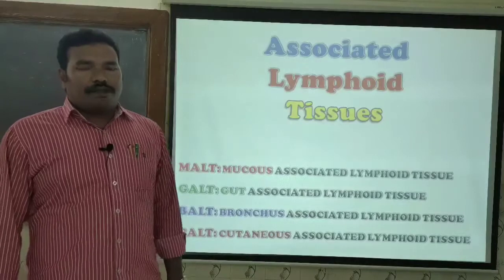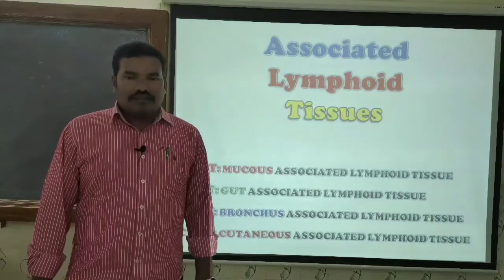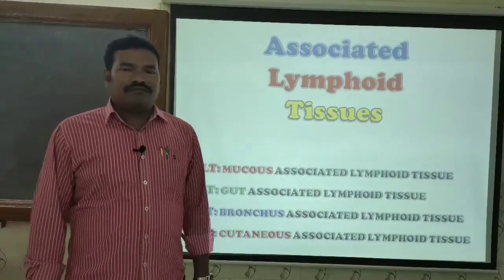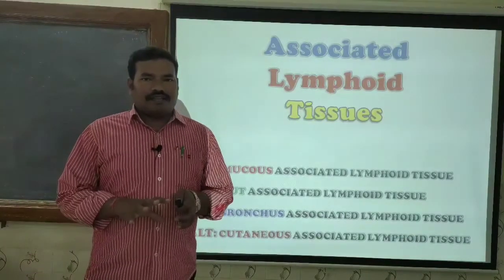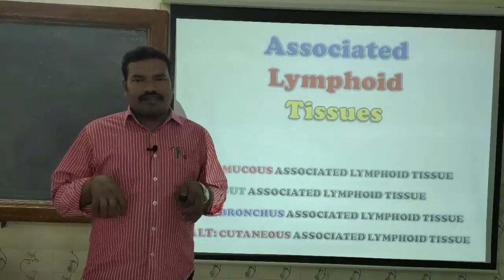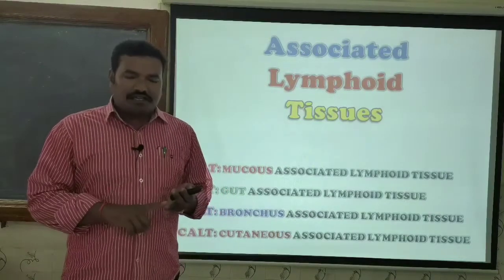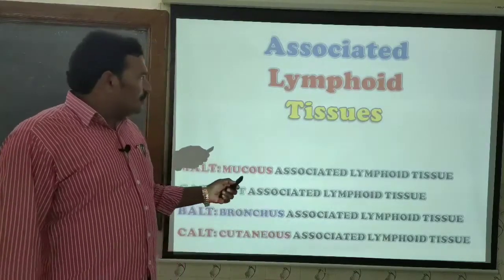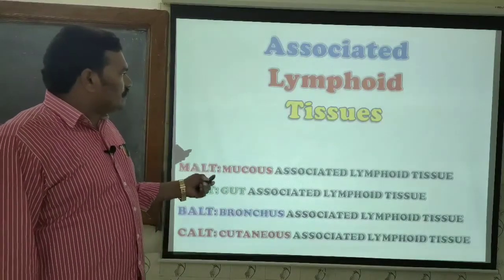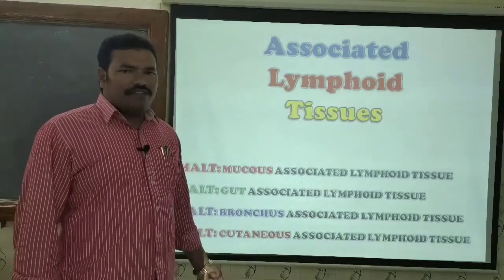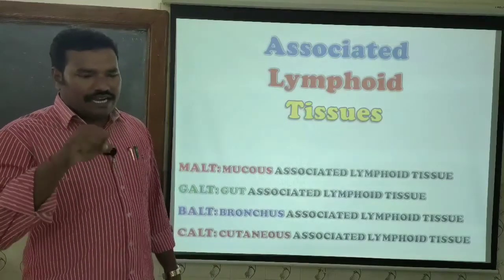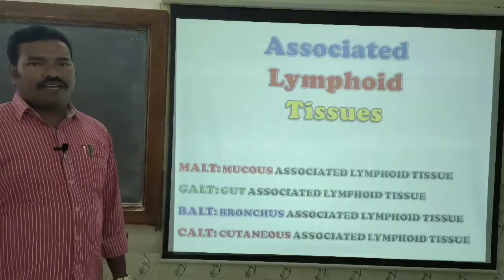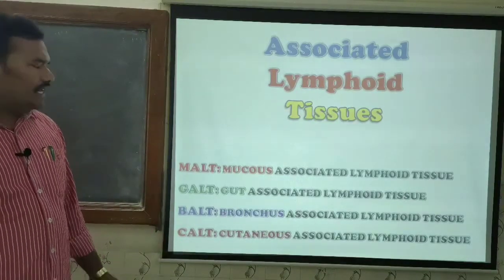Now see the third type of tissues, which are considered to be secondary lymphoid organs. As we already know, the lymphatic system may be represented in the body in the form of cells and tissues as well as encapsulated organs. Here there are tissues. If you observe the associated lymphoid tissues, what is the main function? Again, it is entrapping the antigens and providing the antigens to the lymphocytes for their exposure to the antigens.